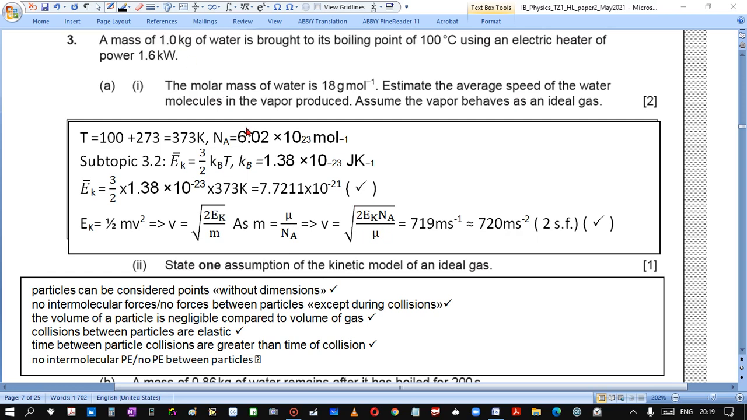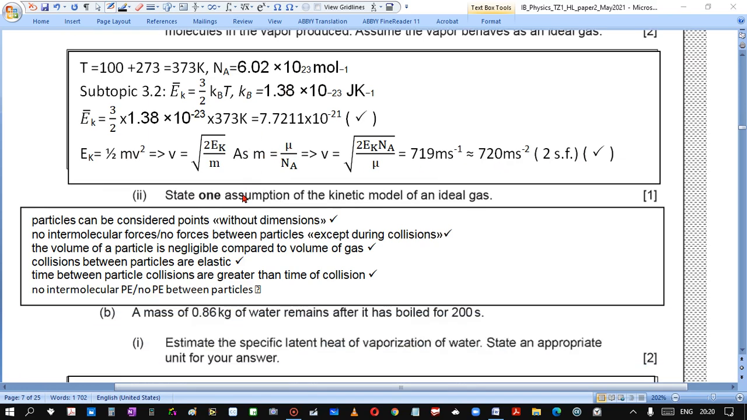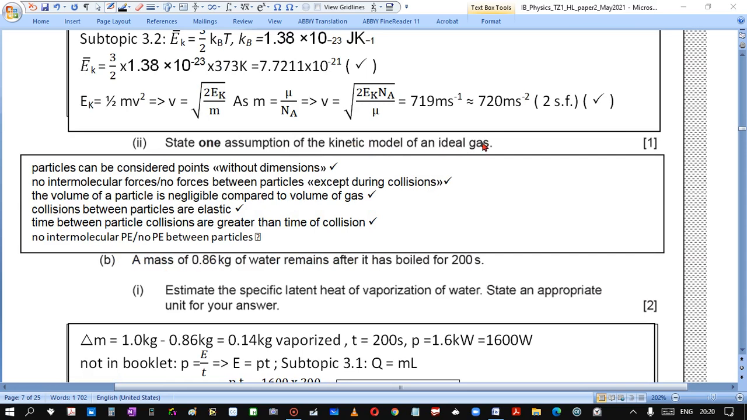Okay, so let's see. If we have half m v squared, estimate the average speed of water molecules. So to find the mass of a molecule, we should divide the molar mass. It has nothing to do with the amount of water, so it depends only on temperature. So this is why here we don't have mass. We have only molar mass divided by number of particles, and we get so much. That's correct.